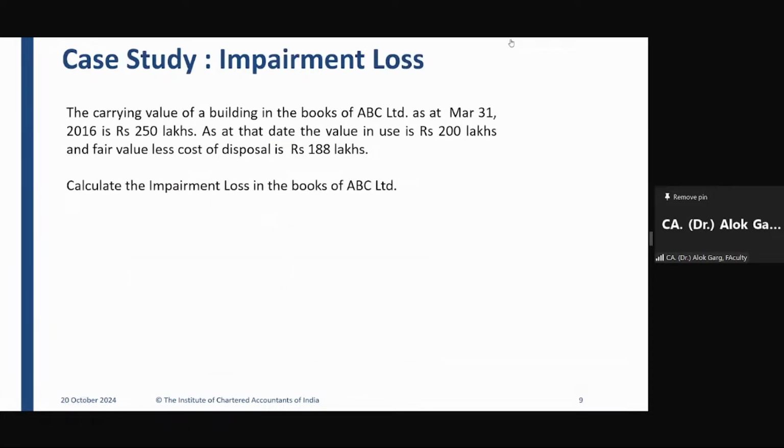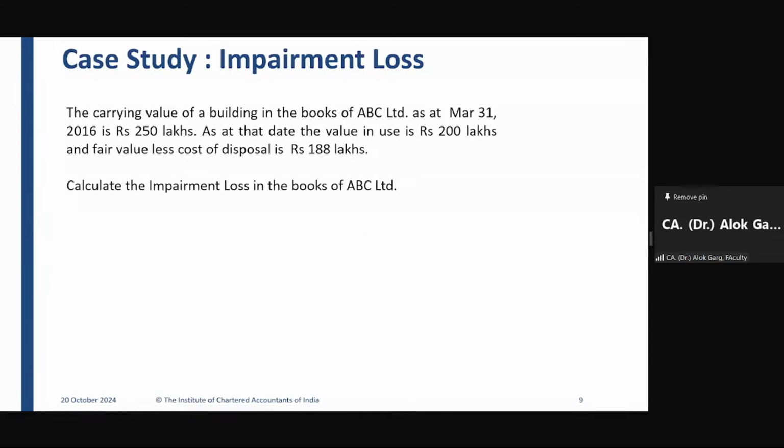Let's discuss this example. The carrying value of a building in the books of ABC Limited as at 31st March 2016 is 250 lakhs. As at that date, the value in use is rupees 200 lakhs and fair value less cost of disposal is 188 lakhs. Calculate the impairment loss in the books of ABC Limited.